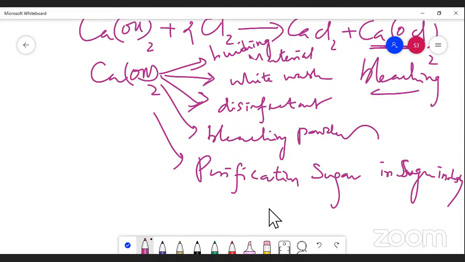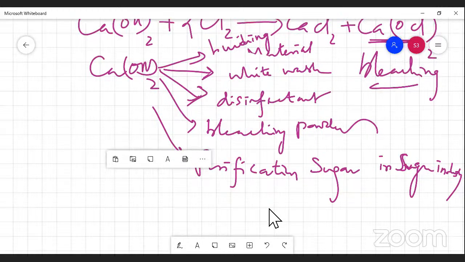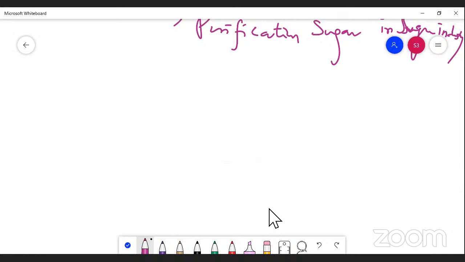The point you should understand here: next, we are going to study what gypsum is. Please take it now. Gypsum is calcium sulfate dihydrate, CaSO4·2H2O.